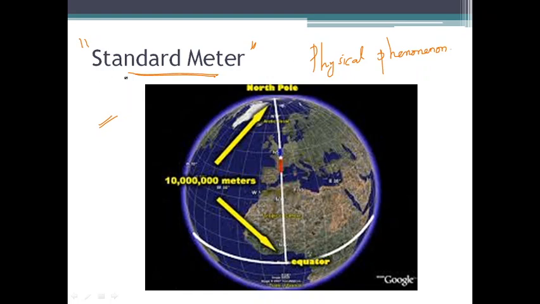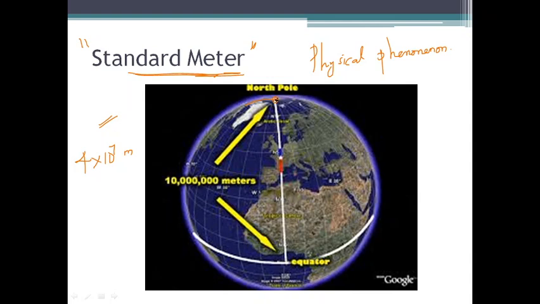So when the case of the meter came, like how to define 1 meter, people thought about defining it in terms of the circumference of the earth. For example, the circumference of the earth, or the complete perimeter of this cross section of the earth, is approximately 4 times 10 raised to 7 meter.